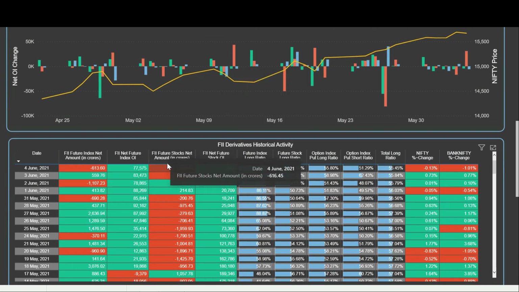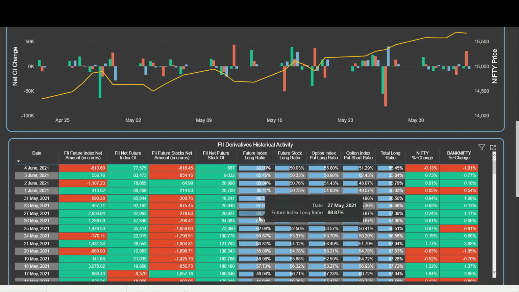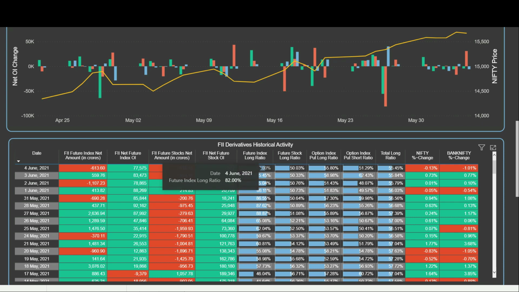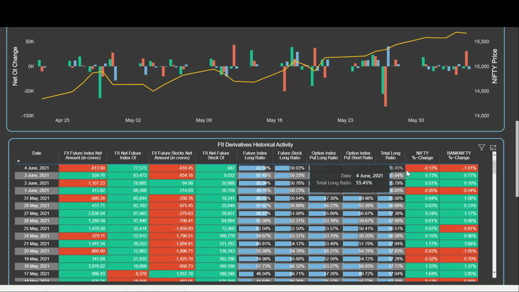Then similarly net FII stocks amount, which we have shown in the top card, and then net future stocks OI, and then all the 5 ratios which we have shown in the top card, we have also plotted the trend historically. So here you can see for each day how the long and short ratio is changing. As you can see, on 27th of May it hit the maximum, and after that they have slightly reduced the exposure to 82%, but 82% is still high exposure and they are still very bullish on the index. You can see the other numbers too. And also we have shown the Nifty and the Bank Nifty percentage change on a daily basis, so that you can correlate all these numbers and the ratios with the change in Nifty.